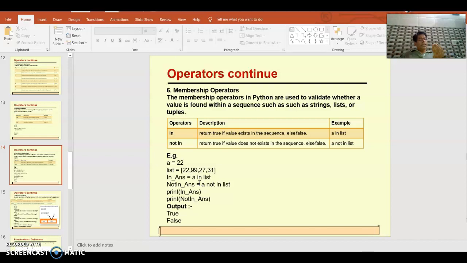In and not in check whether the element is within the list, within the set you have given. If it is there, it will give true. If it is not there, it will give false. So in and not in operators are called membership operators, whether it is a member of this set or not.